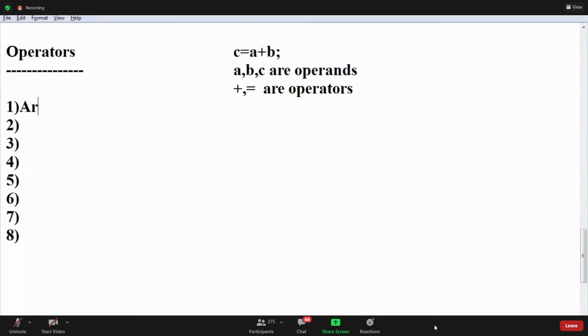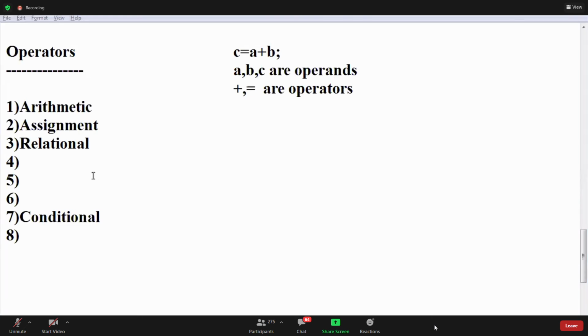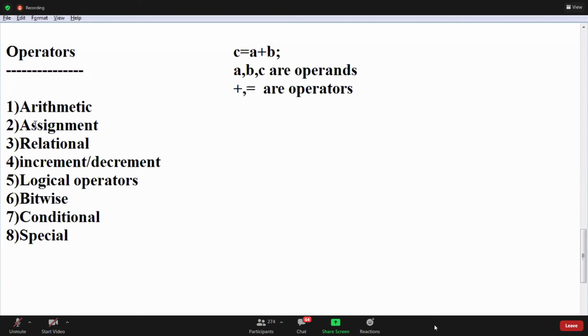Arithmetic operators, relational operators, assignment operators, logical operators, conditional operator, also called the ternary operator, bitwise operators, the sizeof operator, special operators, and increment and decrement operators.